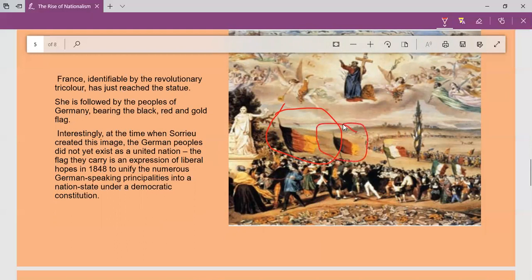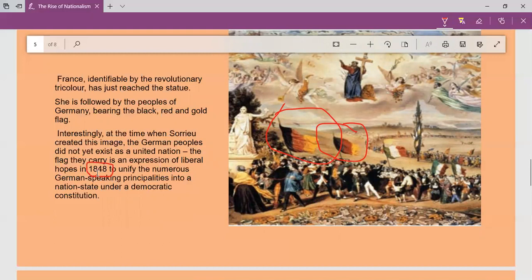And the one funny thing is that at that time, Germany was not a nation. It was divided into different pieces. It was under the control of different kings. But still, Soro had a dream, had an imagination that Germany will become a nation. And that is how the revolution of 1848 took place, with a dream of creating Germany.